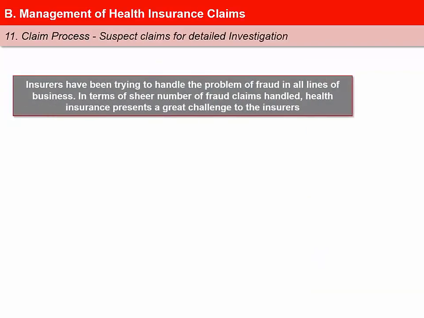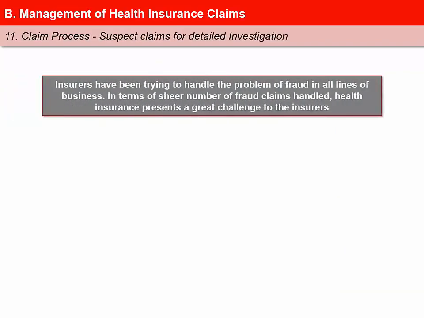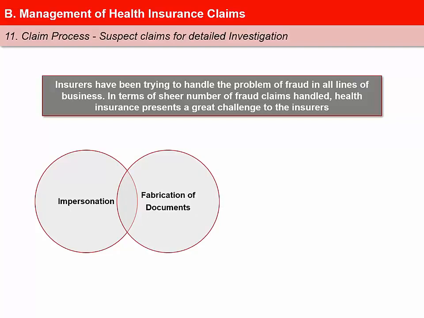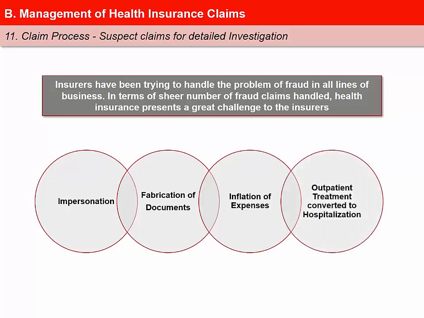Health insurance business presents a great challenge to the insurers in terms of the number of fraud claims handled. A few examples of frauds committed in health insurance are: impersonation, where the person insured is different from the person treated; fabrication of documents to make a claim where there is no hospitalization; inflation of expenses, either with the help of the hospital or by addition of external bills fraudulently created; and outpatient treatment converted to inpatient hospitalization to cover the cost of diagnosis, which could be high in some conditions.